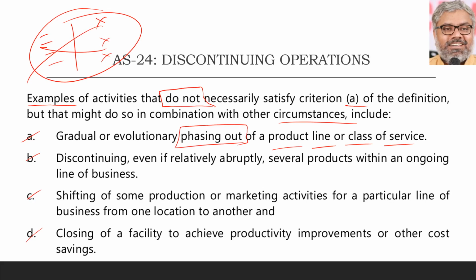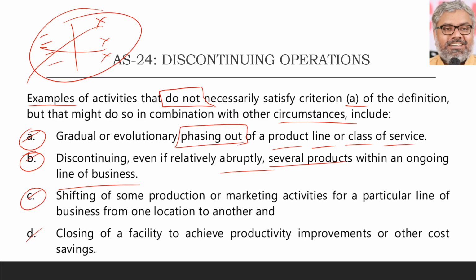Then, second point. The first point is phasing out. Second point, discontinuing, even if relatively abruptly, several products within an ongoing line of business. Not one product, sir. Many products discontinued abruptly, even suddenly three or four different types of products stopped, but the business is going on. Just because of that, can we call it discontinuing operations? Once again, no. Even if the company stops one product line or class of service, or even several products within an ongoing line of business, still it cannot be called discontinuing operations.